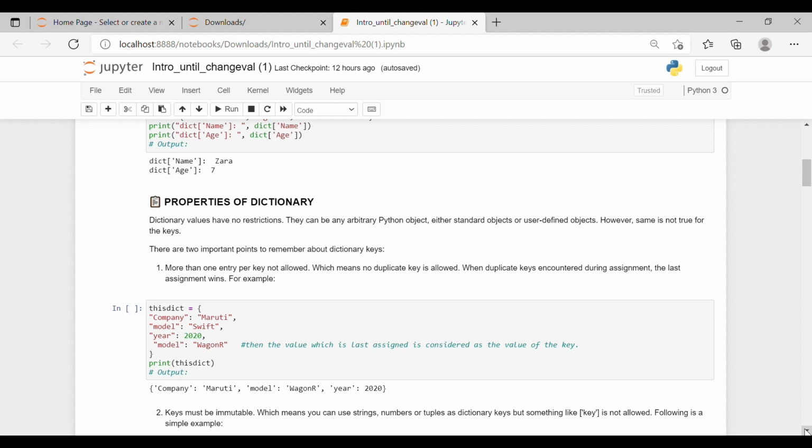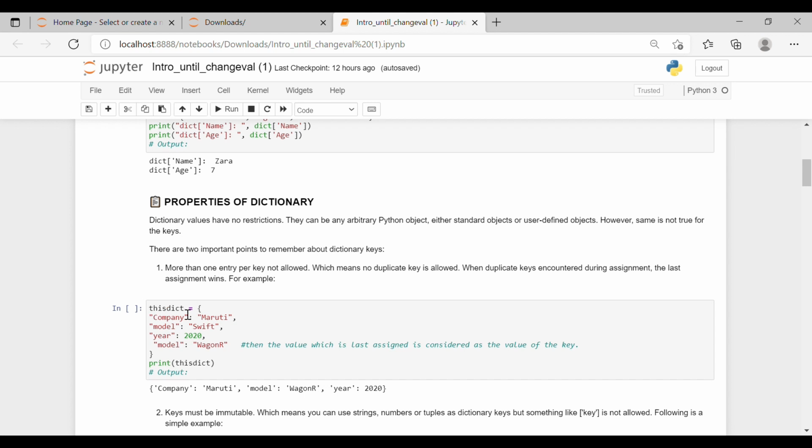More than one entry per key is not allowed. It means a key should be unique, which we have studied earlier, which means no duplicate value is allowed for a key. When duplicate keys are encountered during assignment, the last assignment wins. Likewise, if you have given a key a value 1 and later on you give the key a value 2, it means in the output the value 2 will be there, 1 won't be there and 2 will take over the value. So this is an example for that.